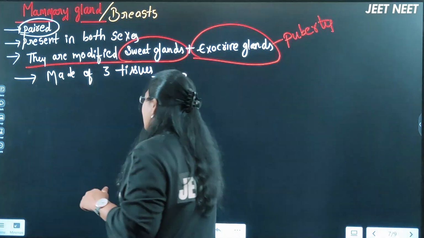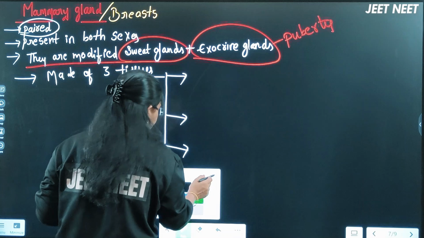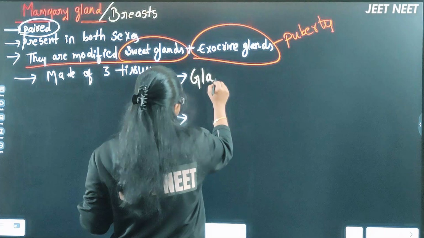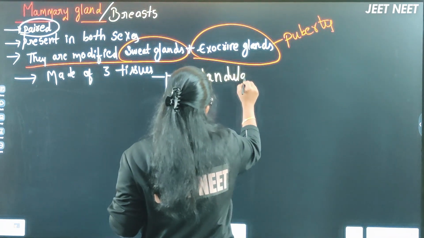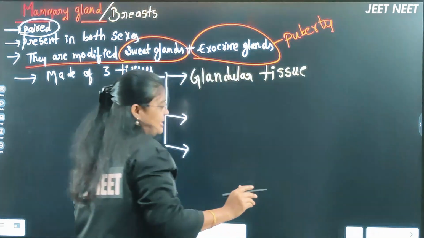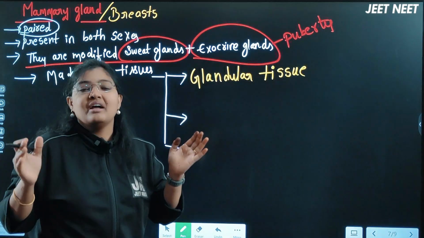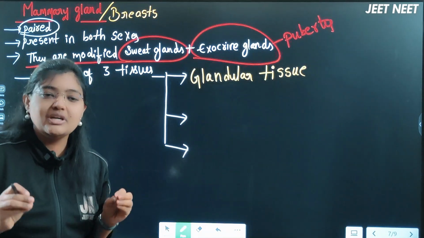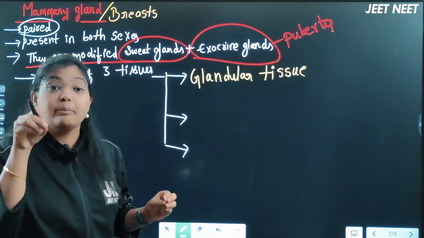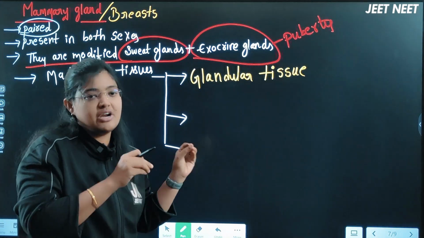Okay, now we will discuss the mammary gland structure in detail. The mammary gland is made up of three tissues. NCERT has given everything. The first tissue is the glandular tissue. I will show every point in the diagram. My lectures will be totally based on the diagrammatic way, so that every student can remember and, at the same time, understand, which is very important.